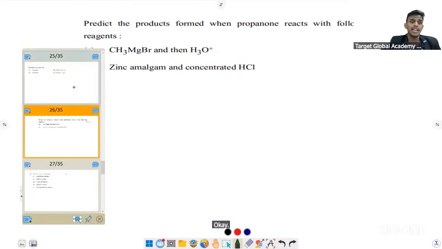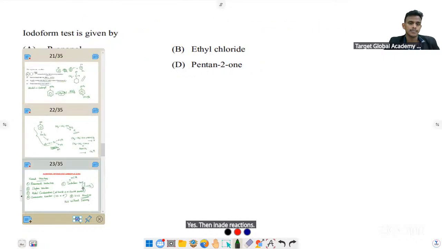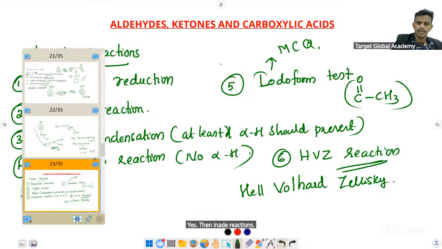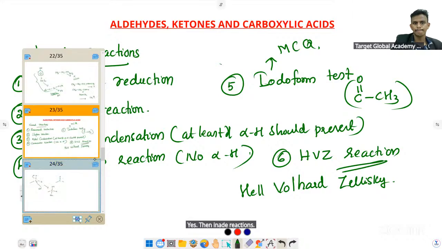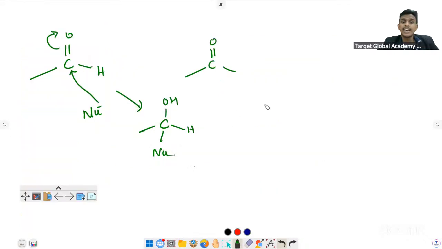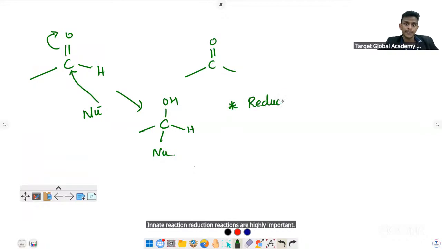Then in named reactions, reduction reactions are highly important. Reduction means mainly Clemmensen reduction and Wolff-Kishner reduction.